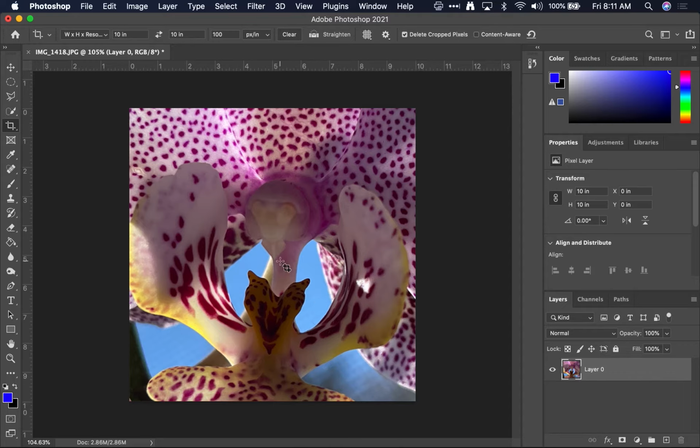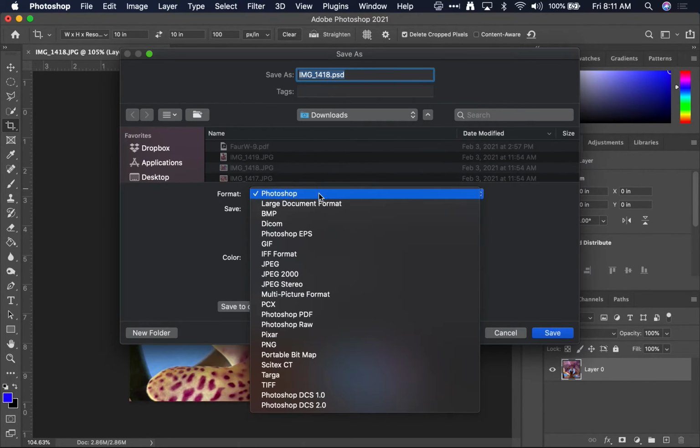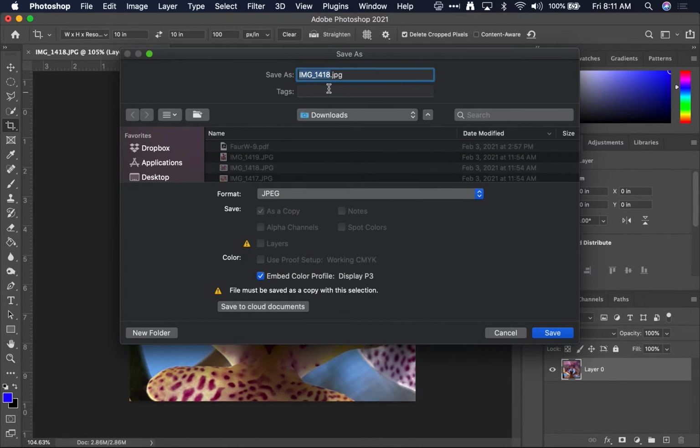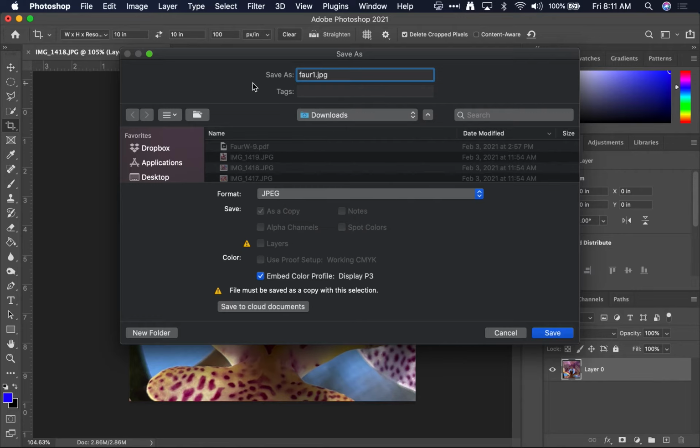Finally, you're going to just want to save this, and my suggestion is to save it as a JPEG file. So the way you save something is you go File, Save As, and don't just save it with the same name. You're going to want a JPEG file. So if Photoshop shows up, definitely change it to JPEG, and make sure you save it with a different name. So maybe I'm going to do 4.1 because that's my last name, and select JPEG, and I'm going to put it someplace I can find it, which will be the desktop folder. Command Shift D, and there we go. Maybe I'll even add an underscore so I can read it a little bit easier.